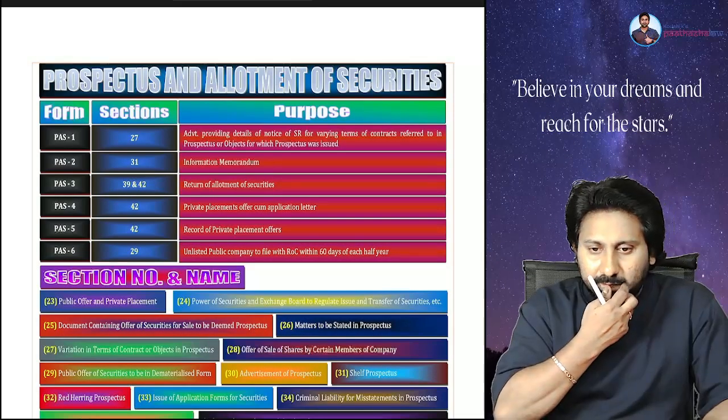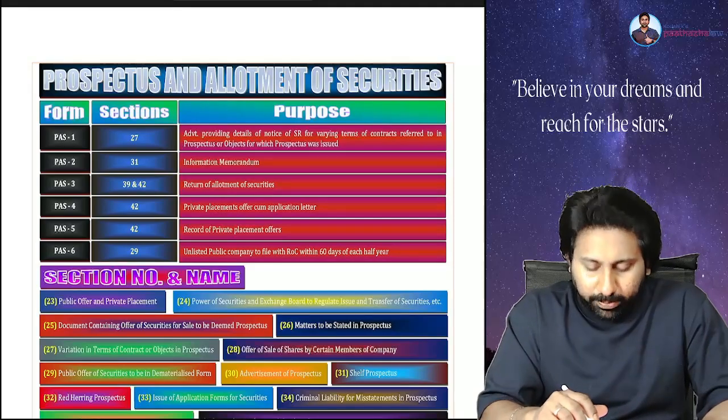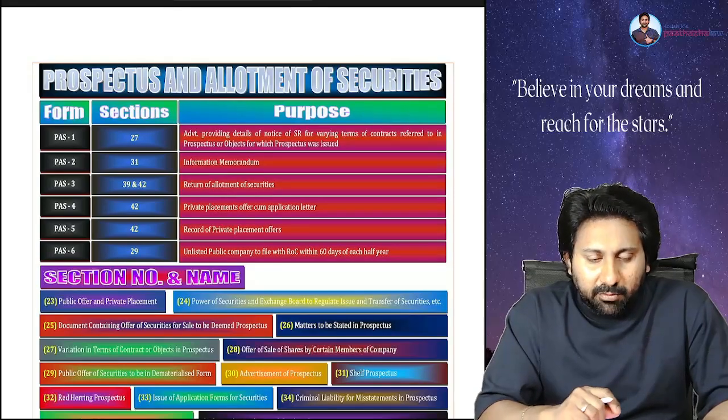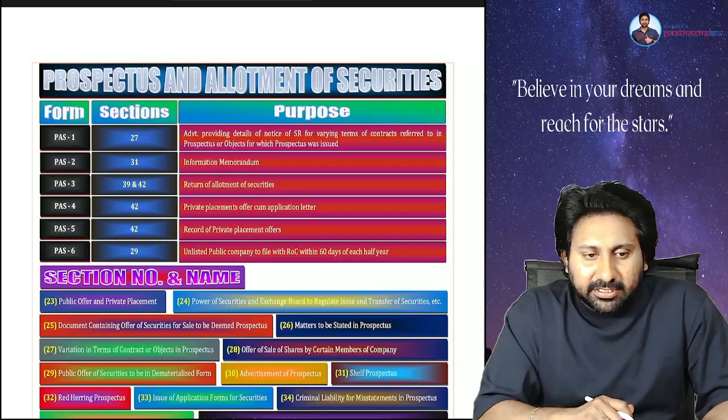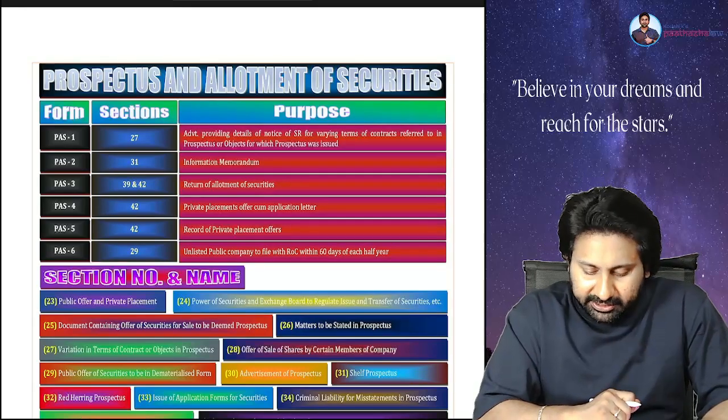Name of the chapter: Prospectus and Allotment of Securities.